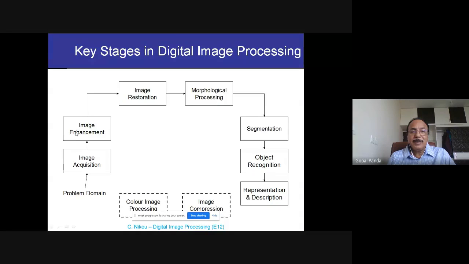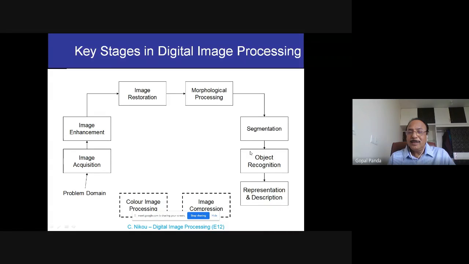Then we restore the image after image enhancement, and then we go for morphological processing by grouping these pixel values to convert into analog images. And then we create different segmentations.